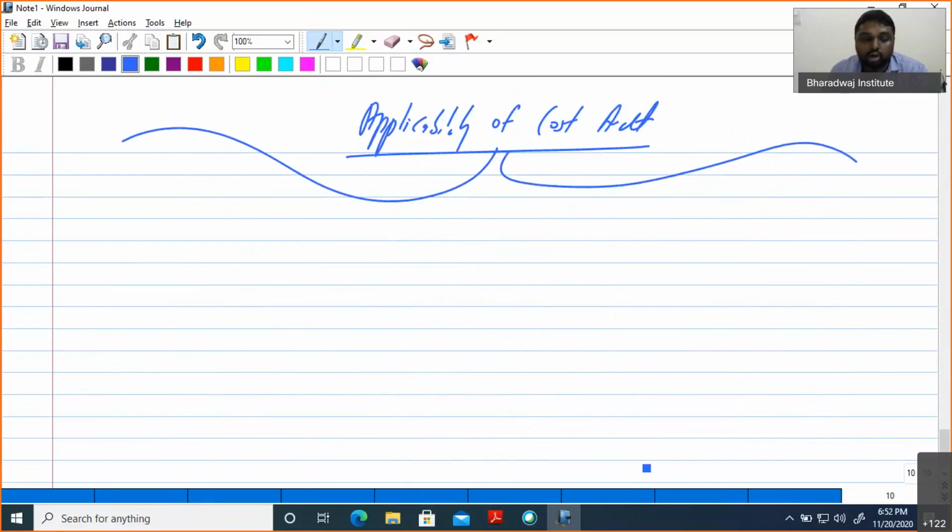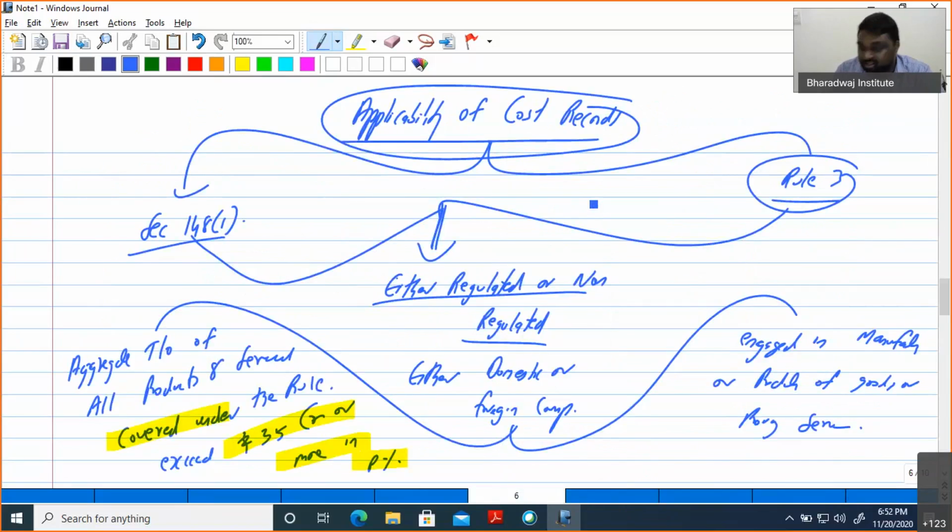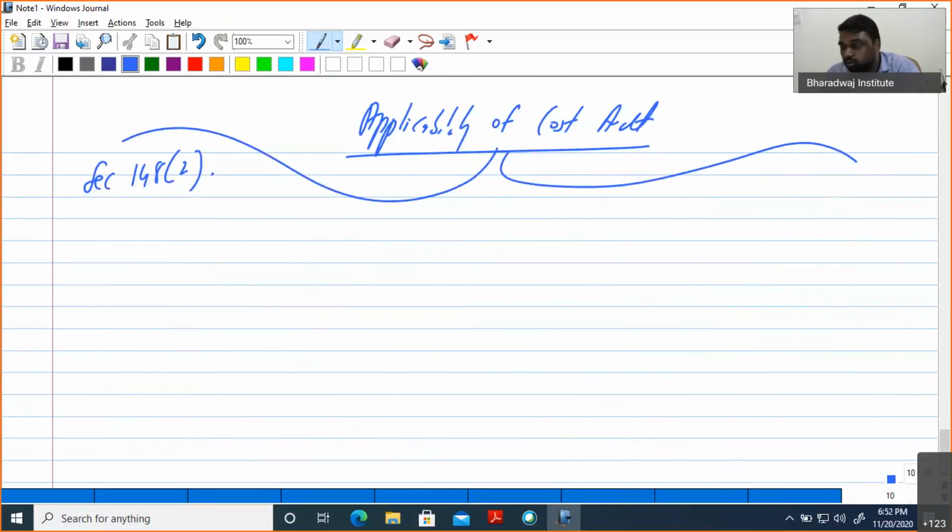Applicability of cost audit is discussed under Section 148(2), proviso. Section 148(1) is what? Cost records. So Section 148(2) and Rule 4. We have already discussed that wherever the word "rule" comes, what is the meaning of rule? Rule means the Companies (Cost Records and Audit) Rules. So we can start. Where can we start? The first point will be the applicability.